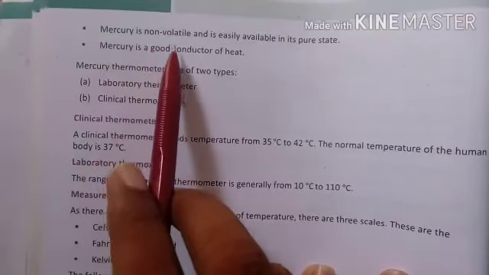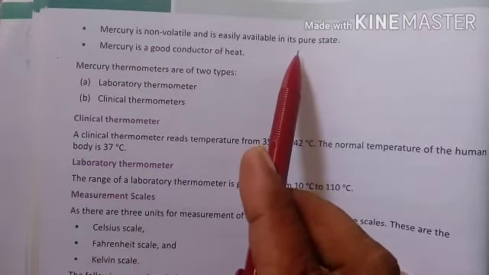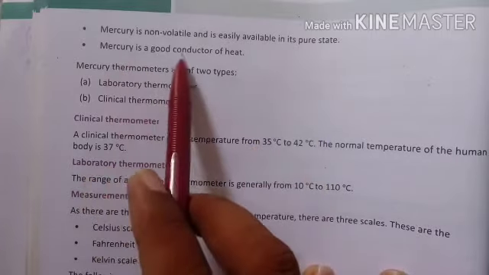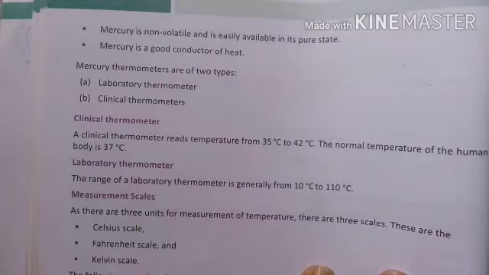Mercury is non-buoyant and easily available in its pure state. So you can always find mercury in a pure state. Mercury is a good conductor of heat. That's why when it absorbs heat, it starts expanding, and we are able to take the measurement of human body temperature.